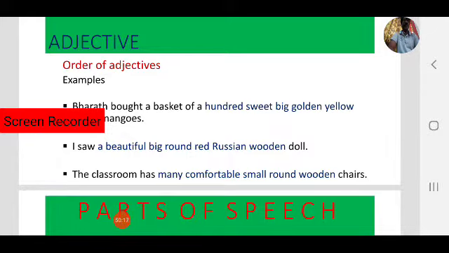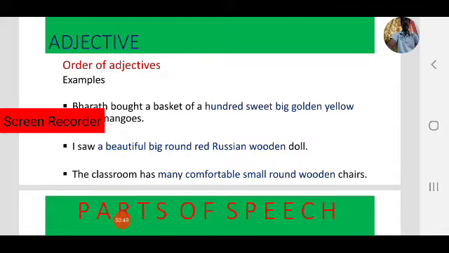What is the noun here? Doll. So how are the adjectives used here? Beautiful, that is your opinion. If a number is there, like I saw 2 beautiful big, you have to use 2 before beautiful, but the number is not there. So beautiful is your opinion. Big is size. Red is color. Wooden is material.